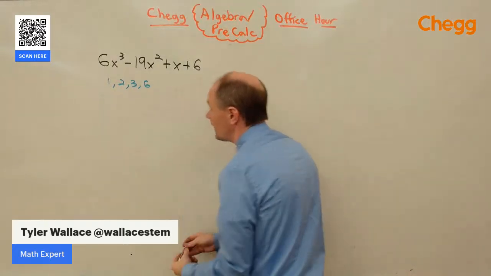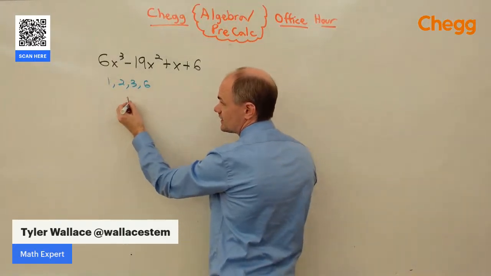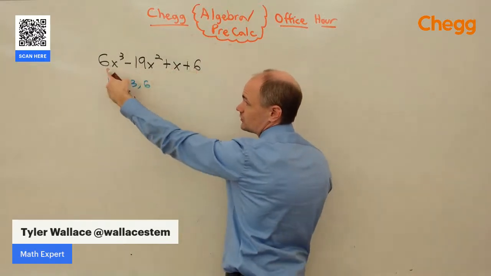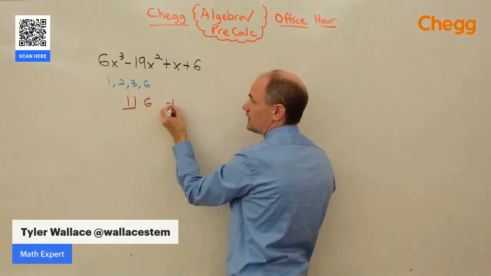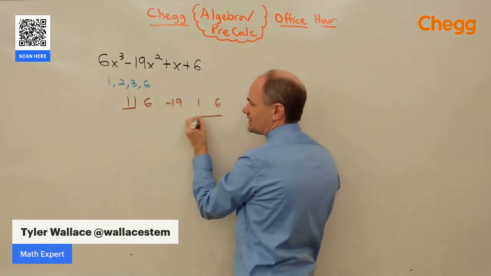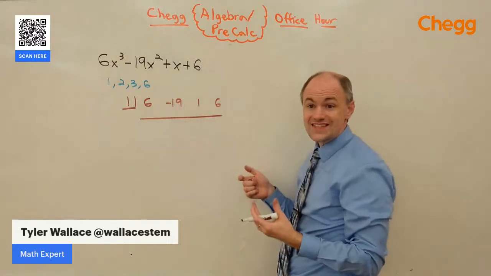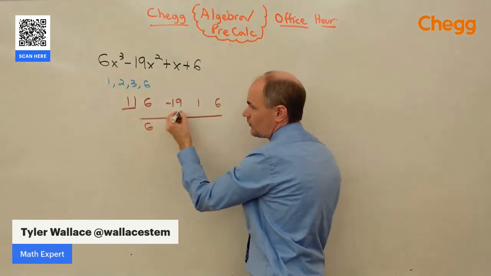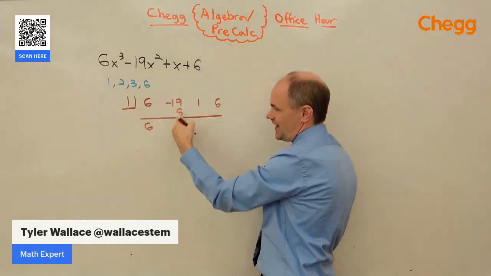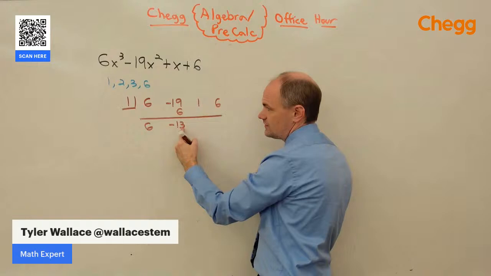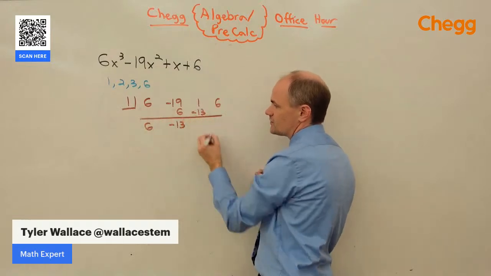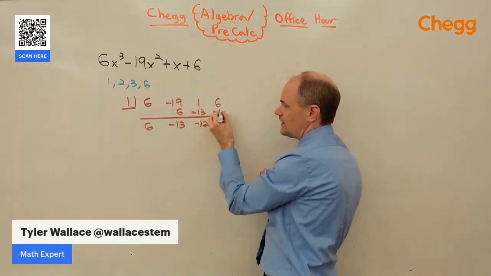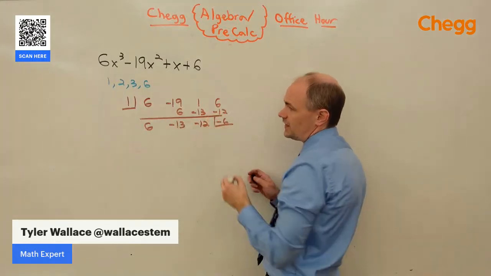So the way we're going to find out if they're factors is we're going to use synthetic division, starting with the 1, and we're going to take it into this expression. We'll take the coefficients of 6, -19, 1, and 6. The way synthetic division works is we bring the first number down, multiply by 1 to get 6, and then we add these together to get negative 13, times 1 to get negative 13, plus 1 to get negative 12, times 1 to get negative 12, and we end up with negative 6.